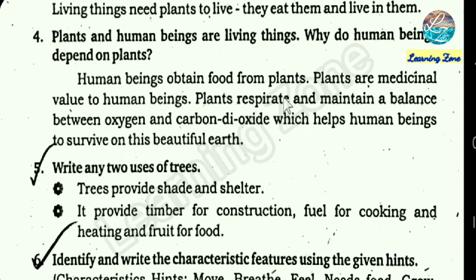Plants respire and maintain a balance between oxygen and carbon dioxide, which helps human beings to survive on this beautiful earth. Fifth question. Write any two uses of trees. Trees provide shade and shelter. It provides timber for construction, fuel for cooking and heating, and fruit for food.